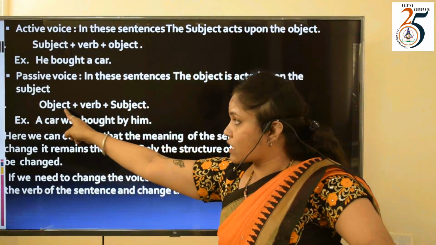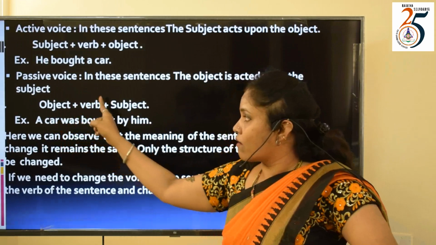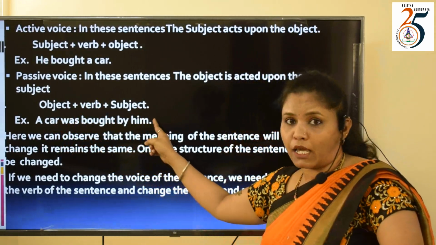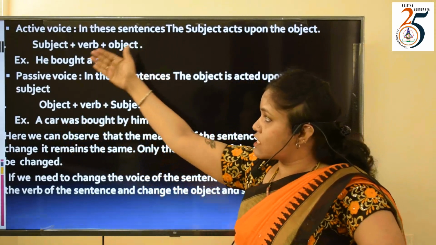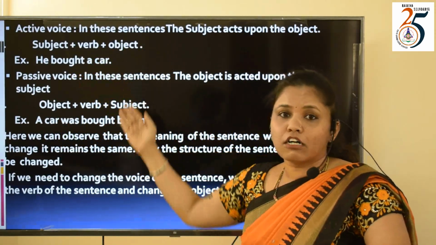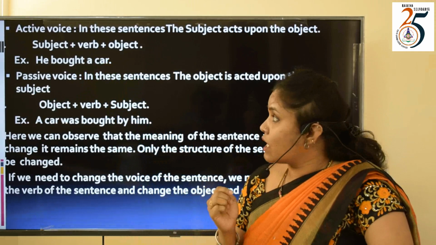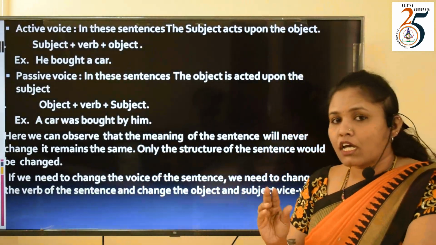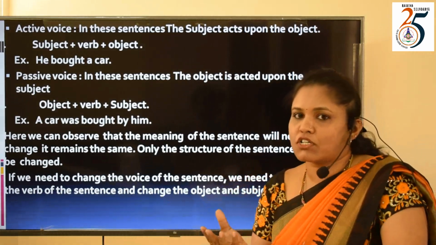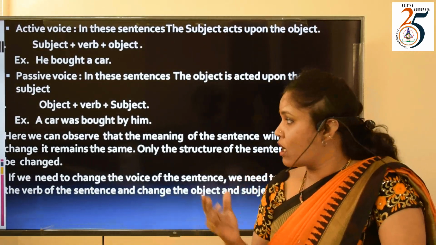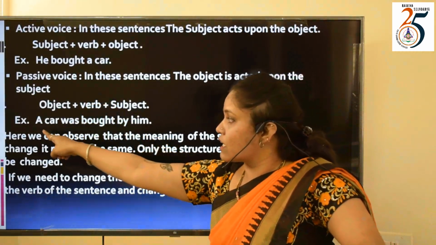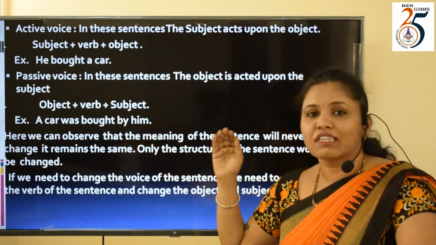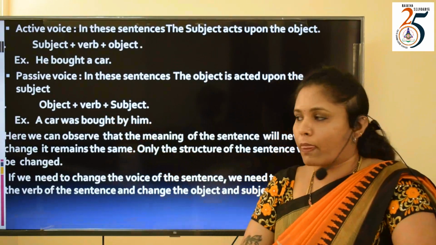So the object, a car; verb, was bought; subject, by him. The same sentence which was expressed earlier in active voice, he bought a car, is expressed again. A little bit of the structure of the sentence is changed, and the same sentence is now: a car was bought by him. This sentence is in passive form.